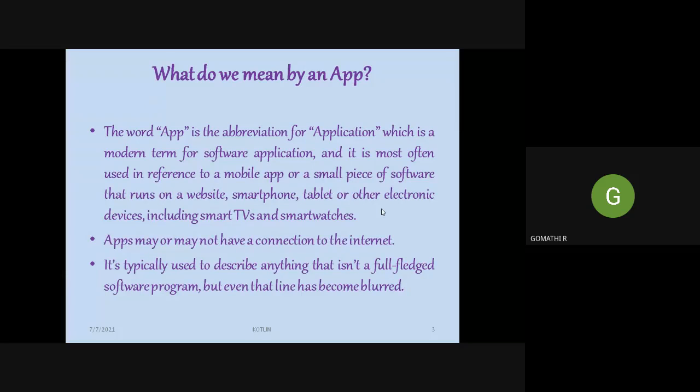So can you name an app which does not have a connection to the internet? In our mobile device, we come across many apps. Calculator. Very good. Calculator is one of the apps which does not require an internet connection. The other apps like Gmail or Play Store definitely require an internet connection. And so the app can be used to describe anything that is not a full-fledged software program, but is designed for a specific purpose.